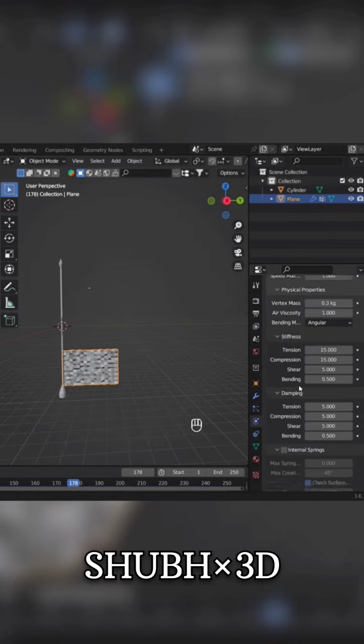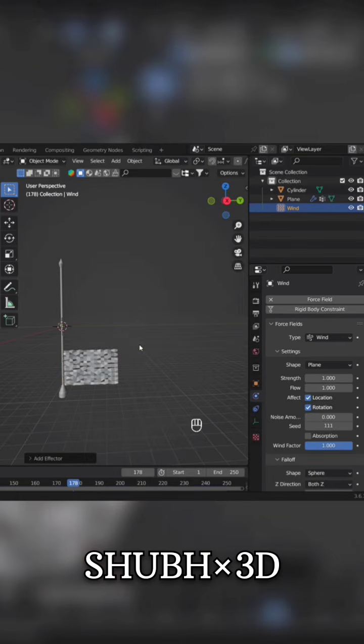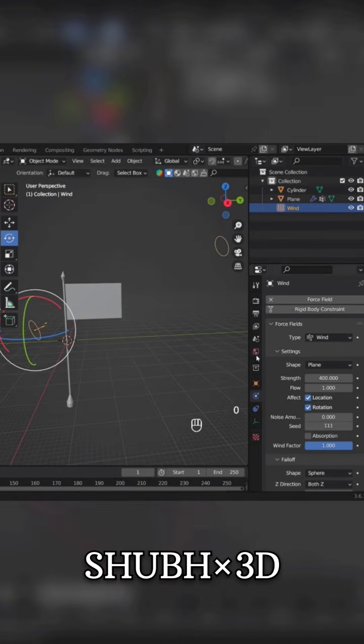Apply cloth in the Physics tab. Enable self-collision, and in Shape, assign the pin group as the group. Add wind and place it.